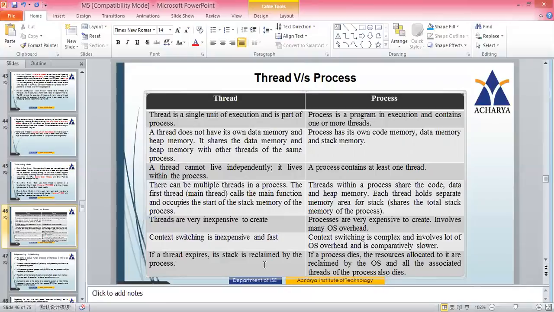Now, if a thread expires, its stack is reclaimed by the process. If the thread dies, then all its resources, the stack, will be reclaimed by the process. But if the process dies, then all the resources will be reclaimed by the operating system. So once the process dies, all the associated threads of the process also die. So these are some of the differences between threads and processes.